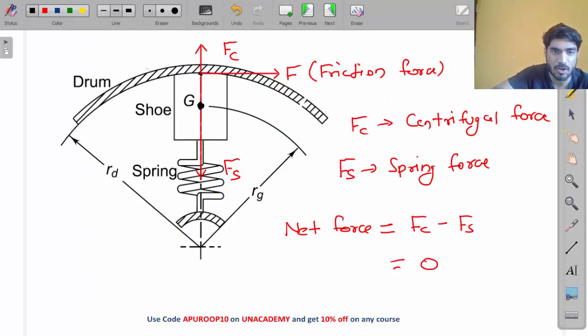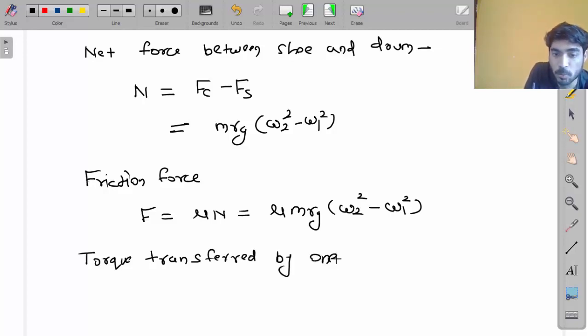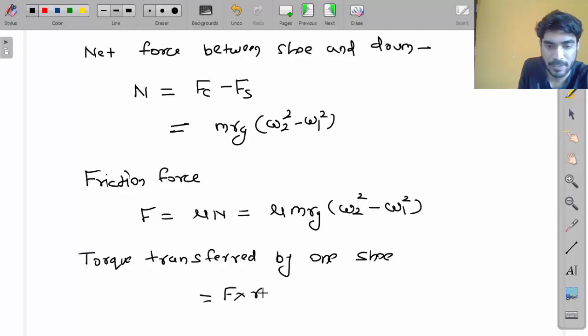What is the distance of friction force from the center? Rd. So how much torque will friction force apply? F into Rd. So torque transferred by one shoe, right now we are calculating for one shoe, will be equal to friction force into Rd.